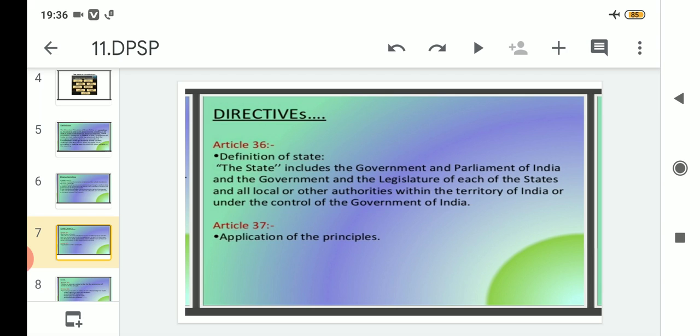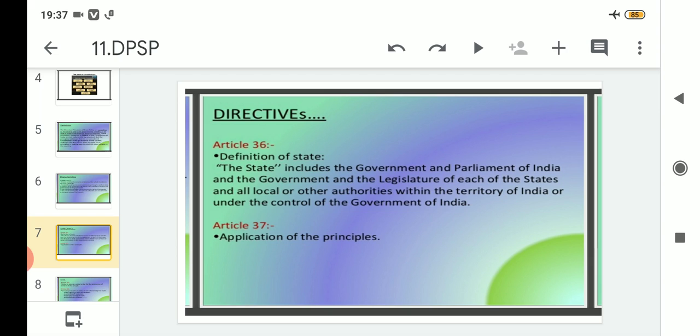Definition of state means, in the language of political science, you can say state as a country also. So under this definition of state, what are all the things that are included? Let us read that. What does the state include? The foremost thing that the state includes is the government and Parliament of India, that means the central government and the Parliament of India. After that, it also includes the government and the legislature of each state.